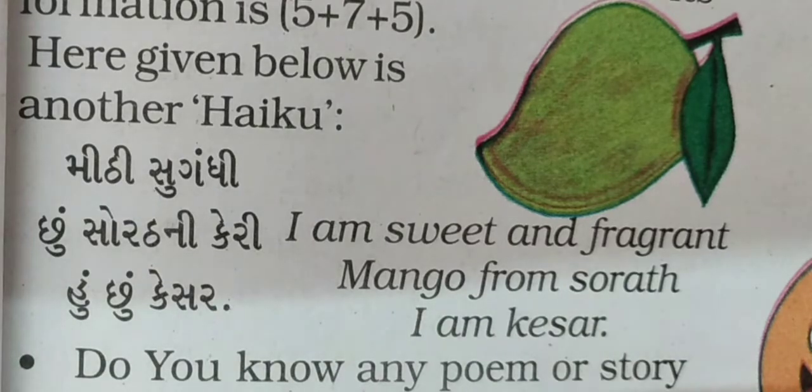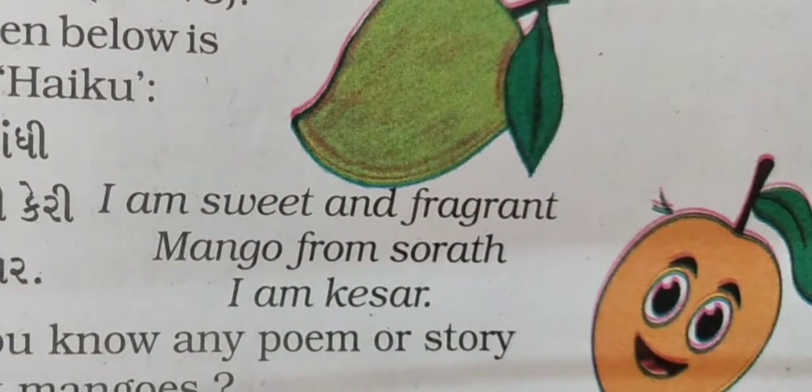Okay, now it's obvious that when it comes to mango, when somebody tells you that today we are going to have mango, your imagination runs like anything, right from the shape of the mango, color of the mango, fragrance of the mango, sweetness of the mango. It just runs in your mind. And because we all love mango, don't you?